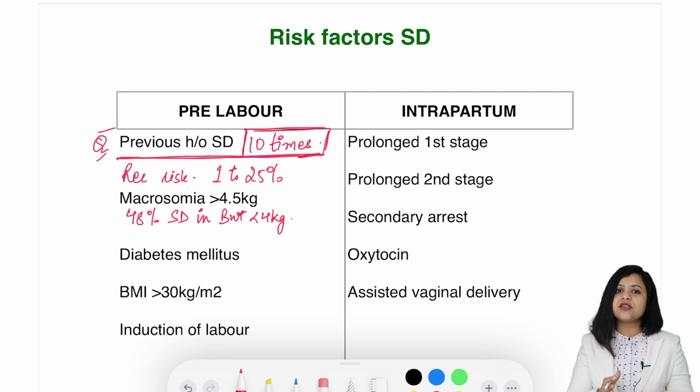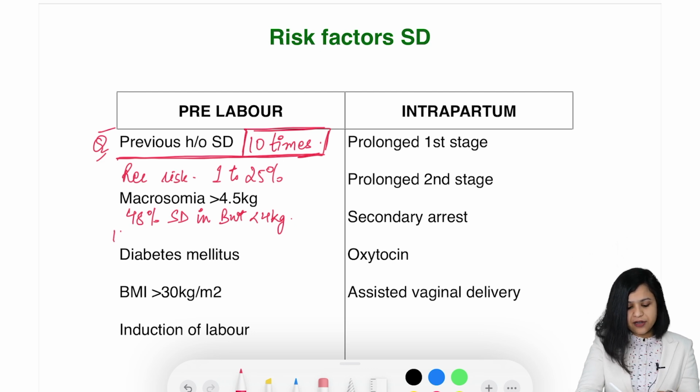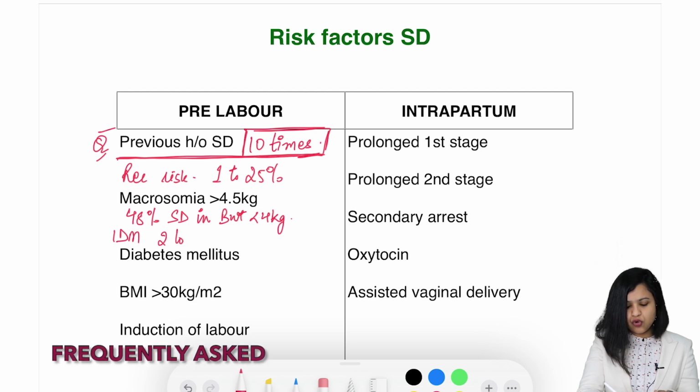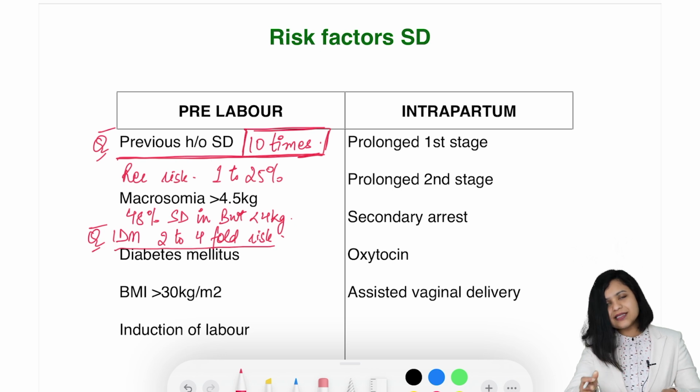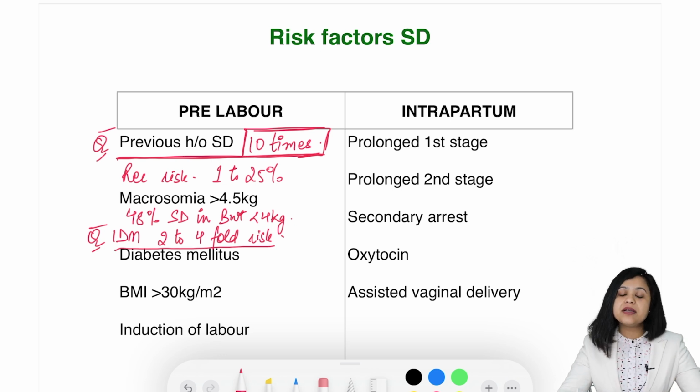So you have to be vigilant in every vaginal delivery.